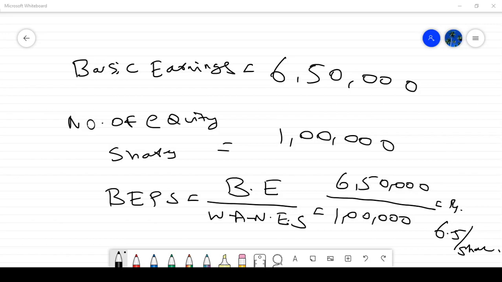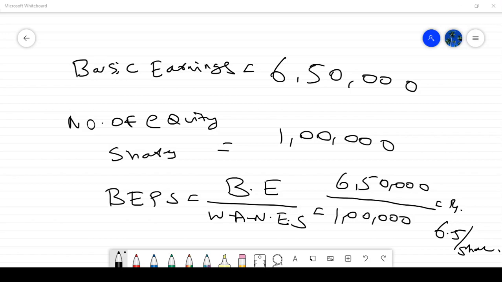So here, one shareholder has invested from the beginning of the year, and another shareholder invested only after 6 months. The one who invested from the beginning is eligible for full profit, meaning full earnings for the period.